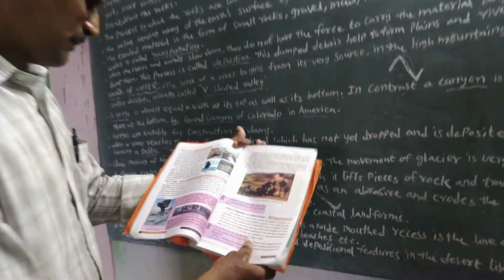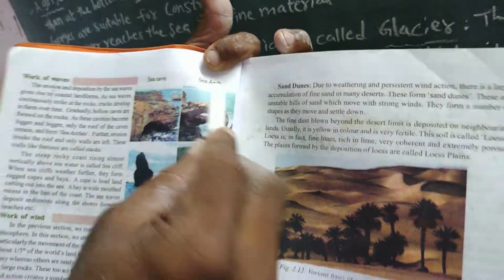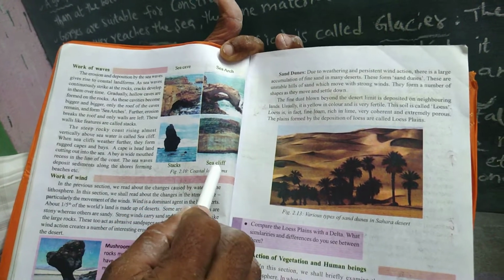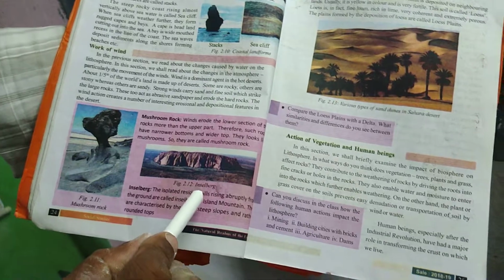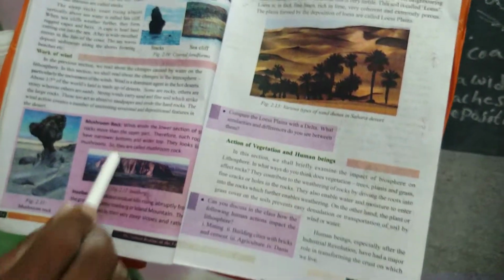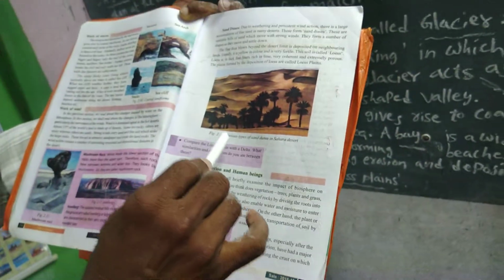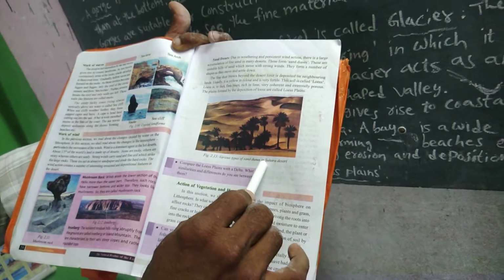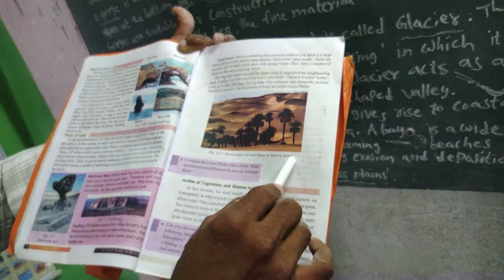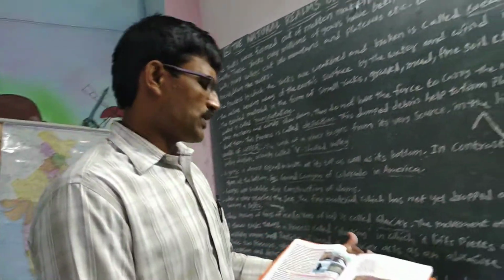Do you observe these? Sea caves, sea arches, stacks, sea cliffs, and mushroom rocks are also formations here. Because of the force of storm winds, various types of sand dunes form in the Sahara desert in Africa.